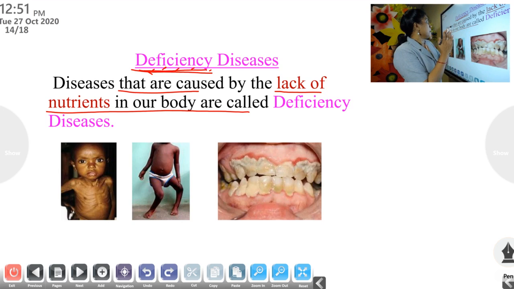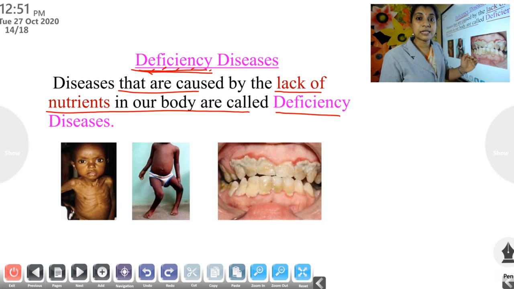If there is any lack of nutrients in your body, deficiency diseases will occur. What is deficiency disease? Define deficiency disease. That is a question. Diseases that are caused by the lack of nutrients in our body are called deficiency diseases. If you do not eat enough nutrients, deficiency disease will occur.